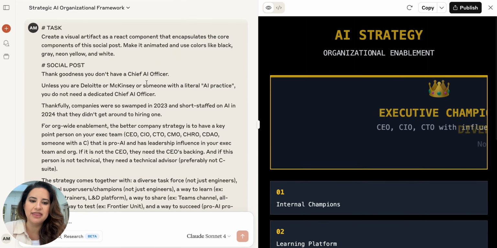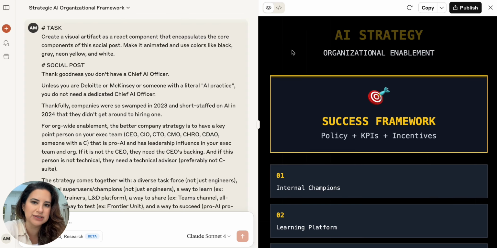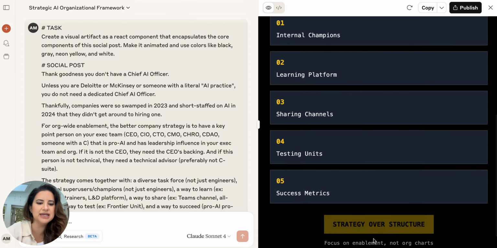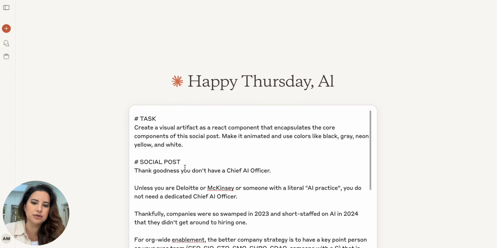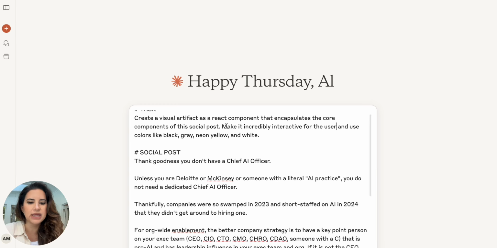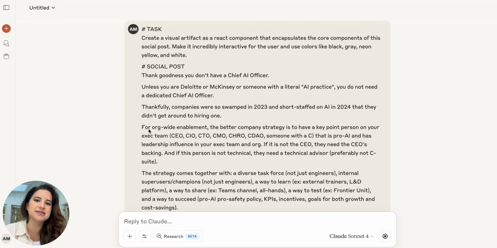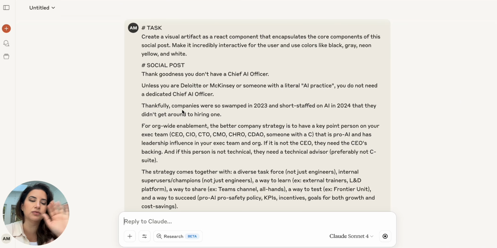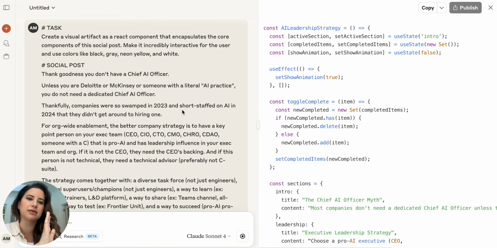Okay. Then in Claude, we get now an animated thing where I can screen record this and share it as a GIF. It is not interactive. So I'm going to open up another Claude window and put in basically that same prompt, but I'm going to say, make it incredibly interactive for the user and use colors like so and so. All we changed is instead of saying, make an animation where it runs on its own and you can use it as a GIF or a video file, instead we're saying, make it interactive.